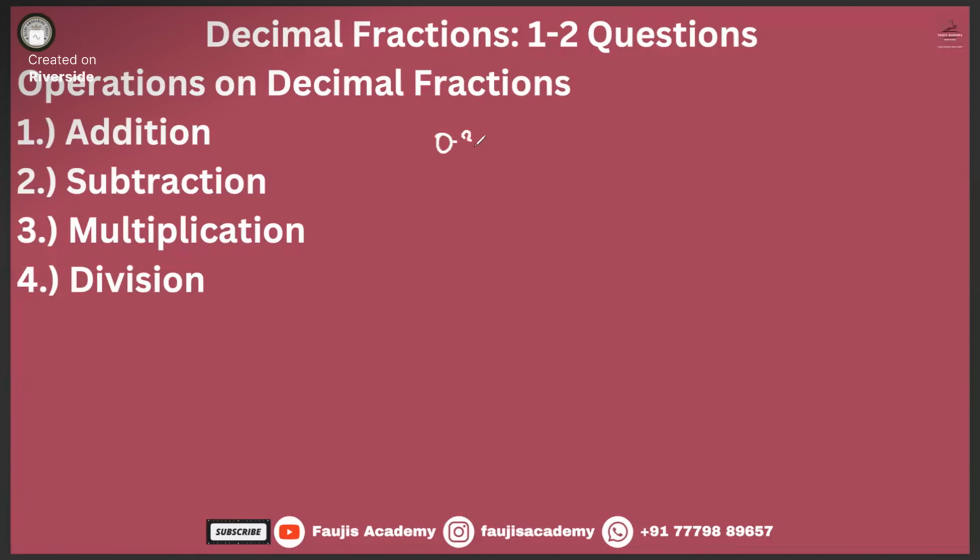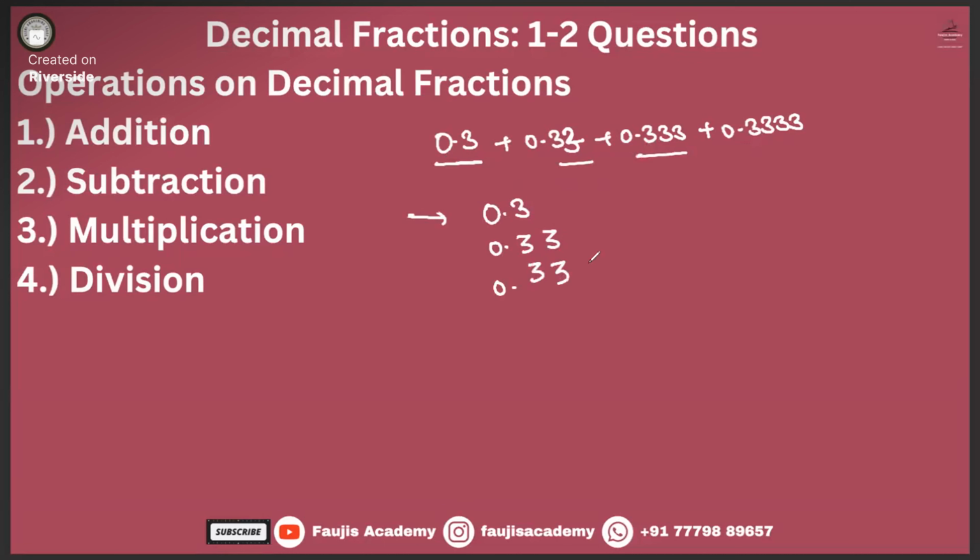Let us say I ask you 0.3 plus 0.33 plus 0.333. This type of question was asked in the FCAT examination. So how will you do the addition? The method is to write 0.3, then 0.33, then the third term 0.333.